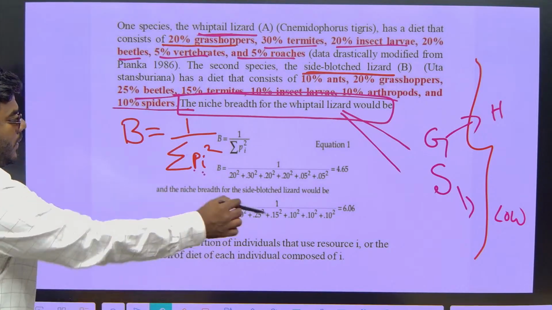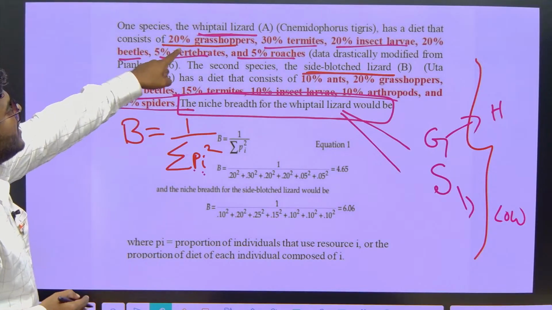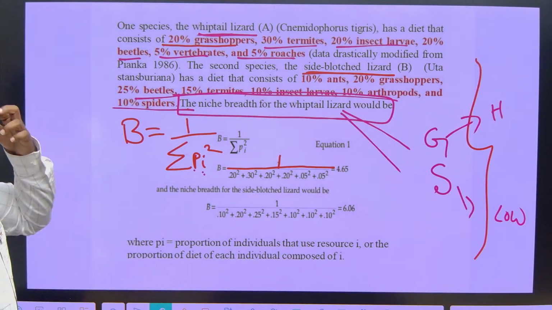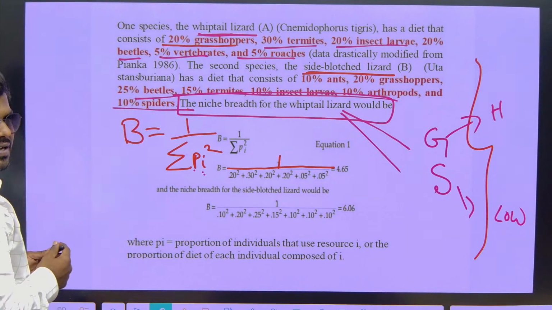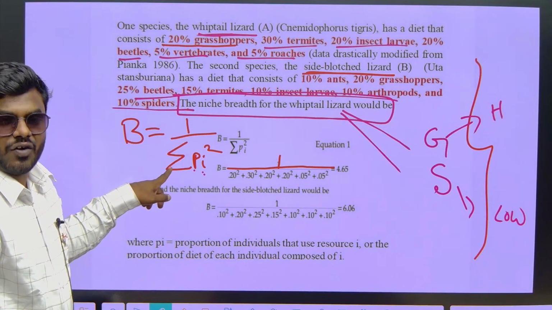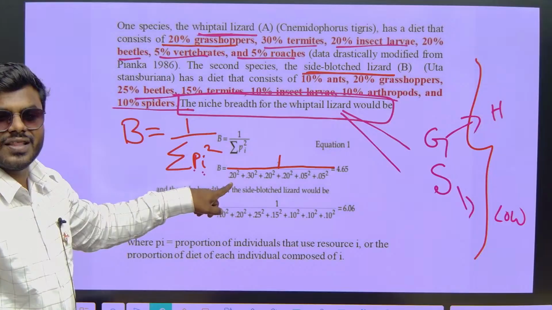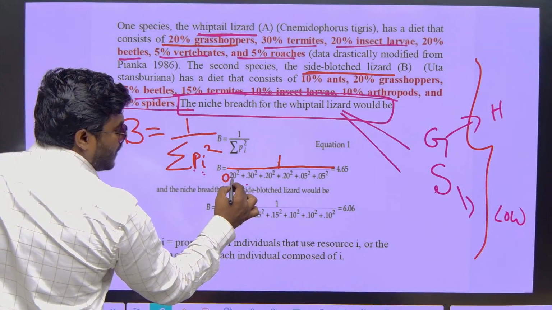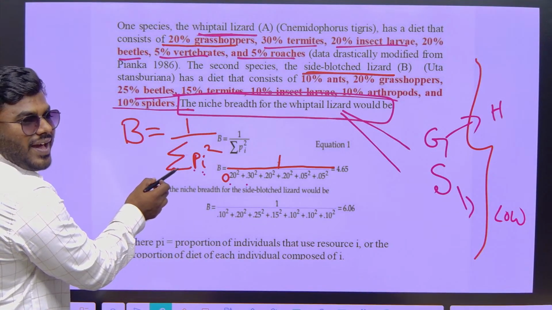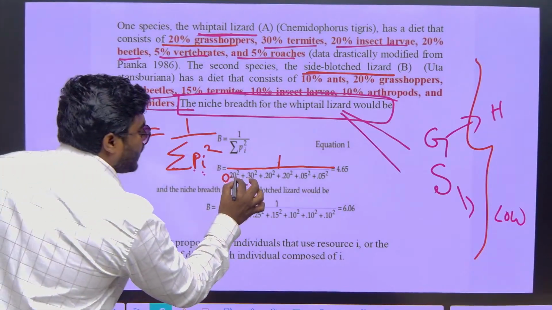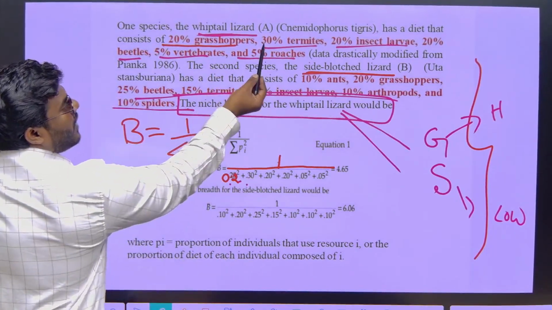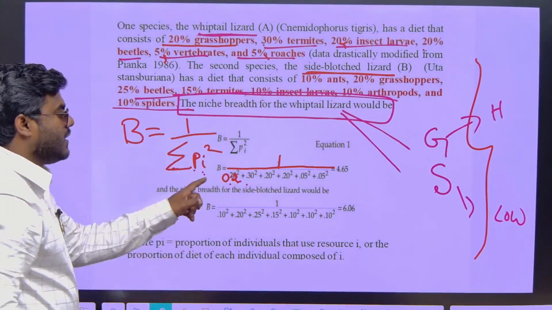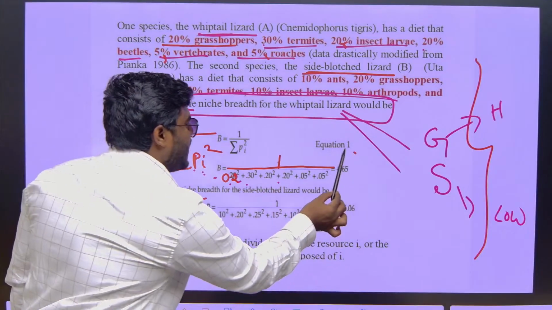Correct? So now first I want to calculate the niche breadth of whiptail lizard. 1 by, tell me first, whiptail lizard is eating what? Grasshoppers. Correct? So here we have to take sum of. So we have to take all the points and we have to square it. You're getting? So 20% means how much? We have to take sum of Pi square. 0.2 whole square. 0.3 whole square. 0.2, 0.2, 0.05, 0.05. Square it, add it. You get the niche breadth.